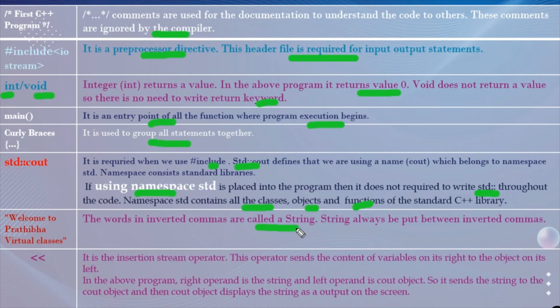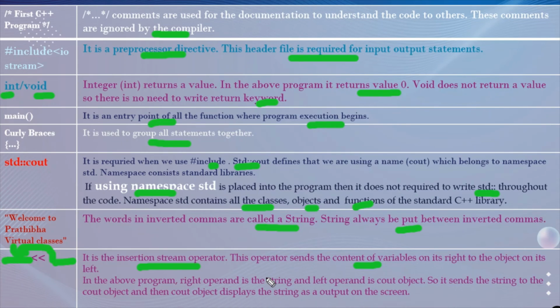Cout is used to display the output on the standard output device. A string is always put between the inverted commas, and this double less than symbol is the insertion stream operator or insertion operator. This sends the content on its right to the object on its left. This right side content is sent to the left side object.